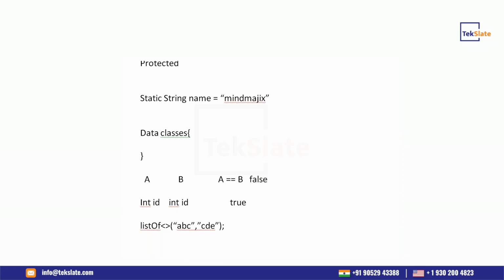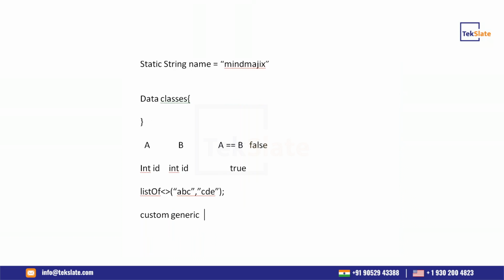If you provide string, then you can store string values, and if you provide integer, then you can store integer values. You can also create your own custom generic class. Suppose similar work is going on and only the data is changed, then you can go with generic classes.